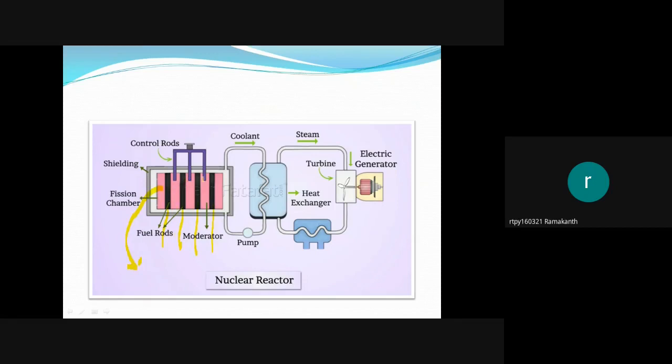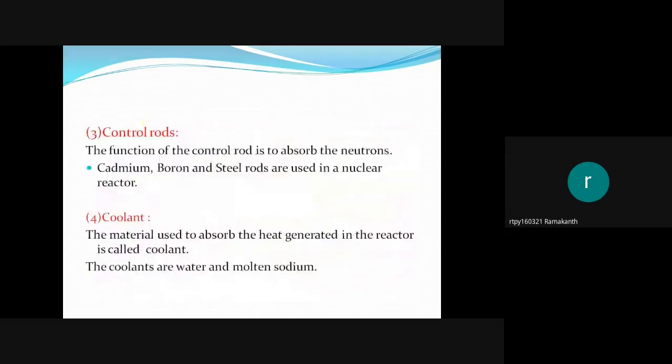The water is surrounding these fuel rods. So when fast neutrons pass through this water, their energy is reduced. In this way, we can slow down the fast moving neutrons. And the next component is the control rods.